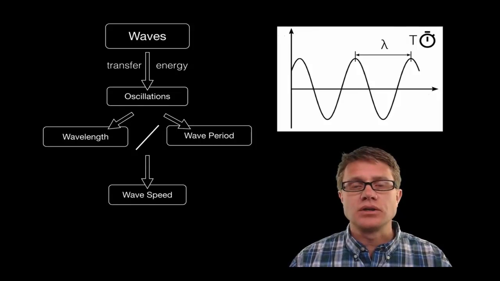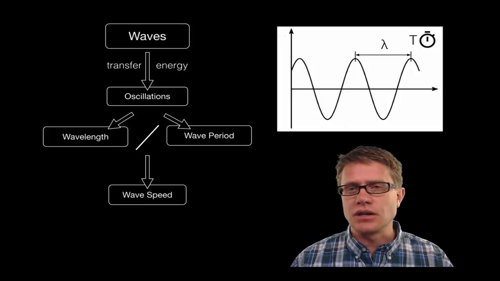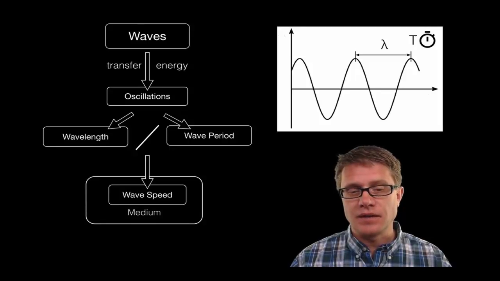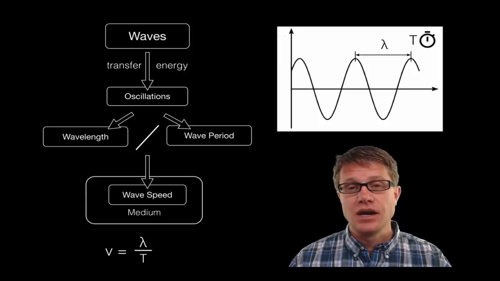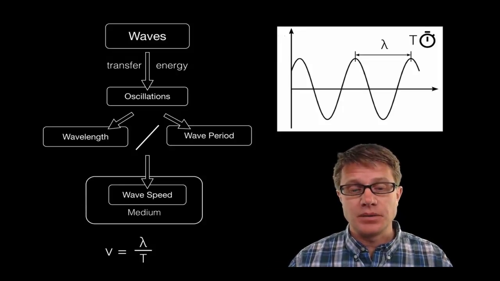Now, the wave speed is going to depend on the medium, in other words, what it's in. For example, sound's going to go much faster in water than it does in air. So the medium determines that. But there's an established relationship between the velocity of the wave and lambda divided by time, or lambda divided by the period.